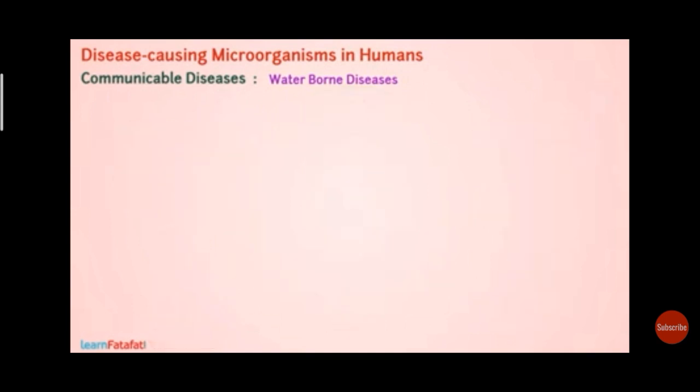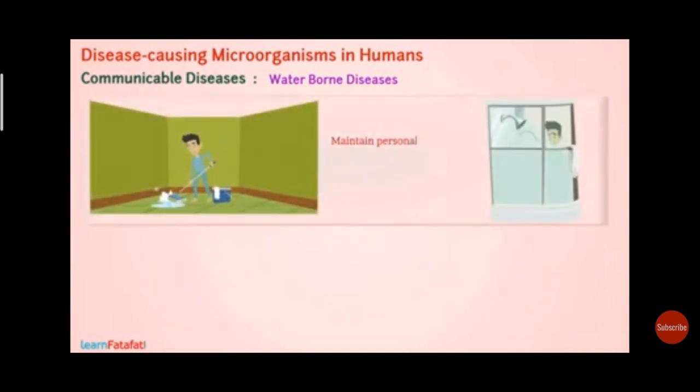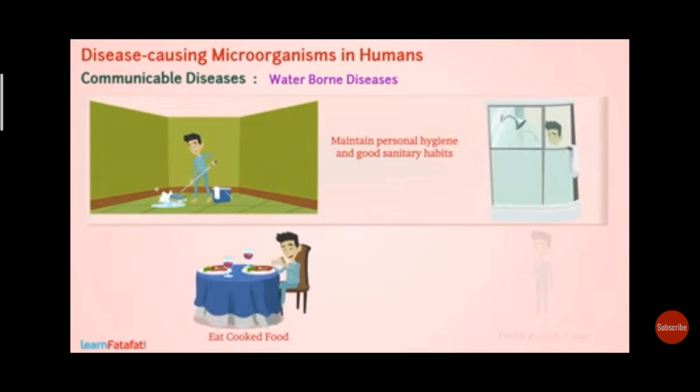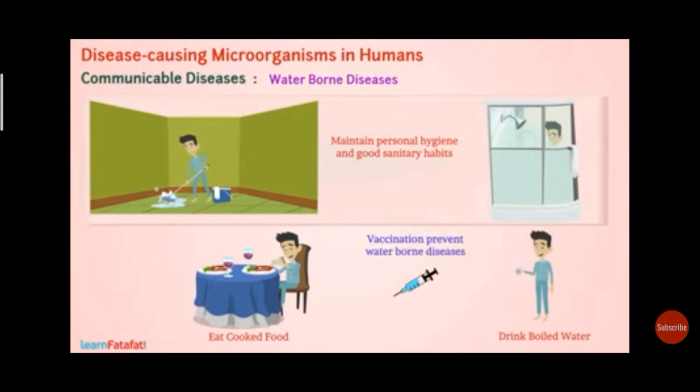To prevent such diseases, we should maintain personal hygiene and good sanitary habits. We should eat properly cooked food and drink boiled or clean water. Vaccination is also helpful to prevent such diseases.